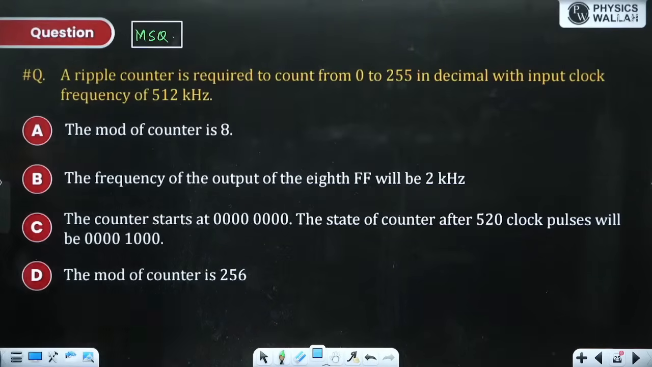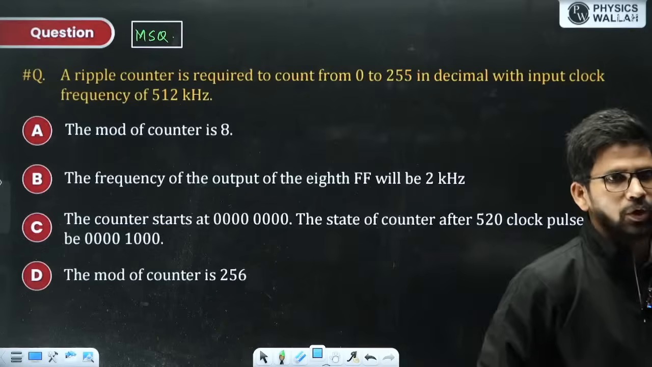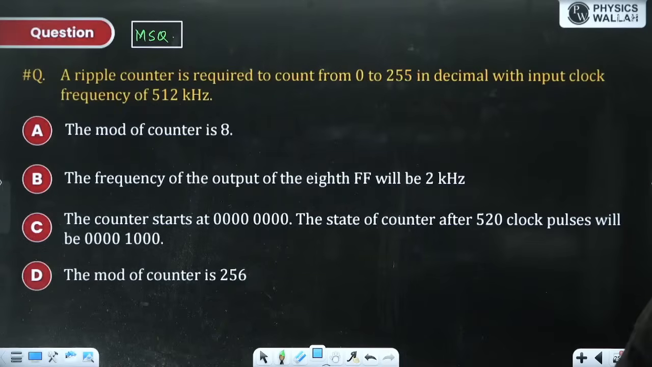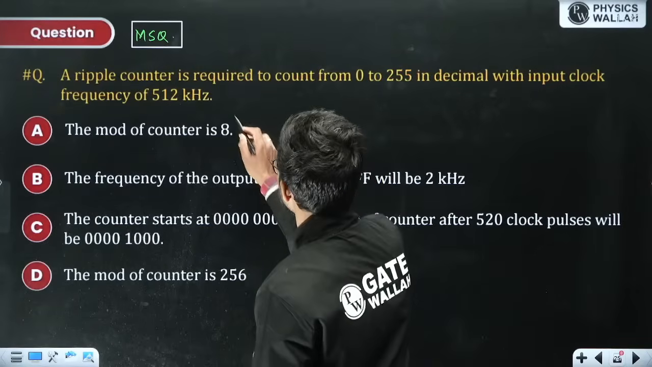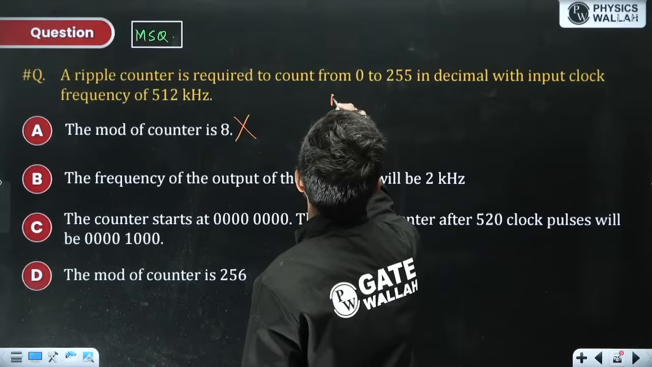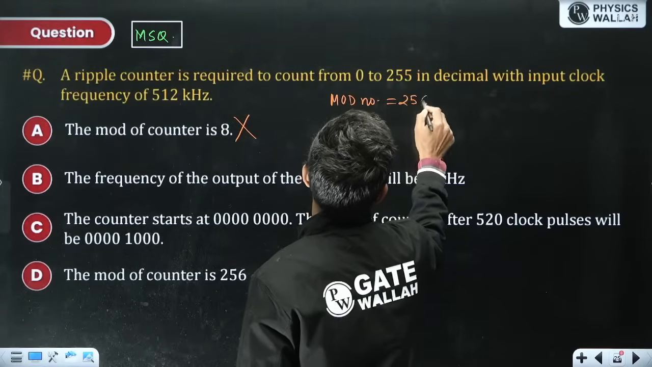The mod of the counter is 8. Whether this option is correct or wrong. Mod of the counter is 8. Mod number is 256. This is wrong. Mod number is 256. It is counting from 0 to 255.